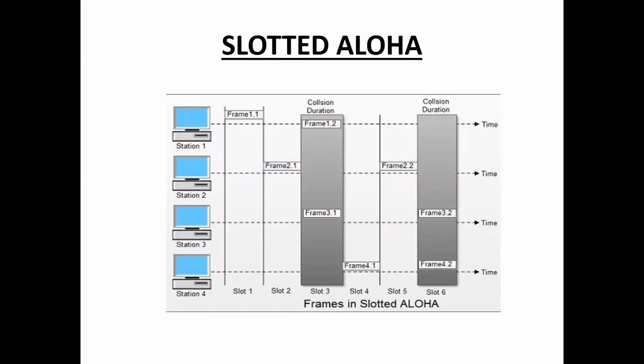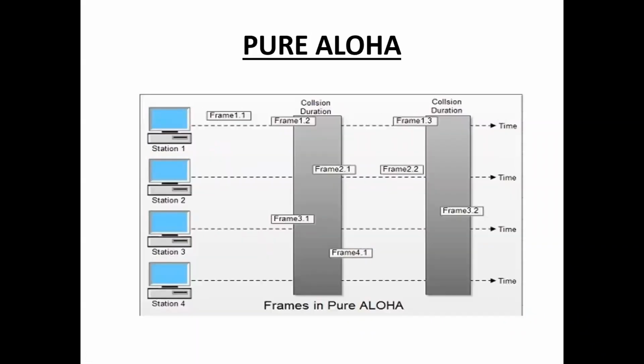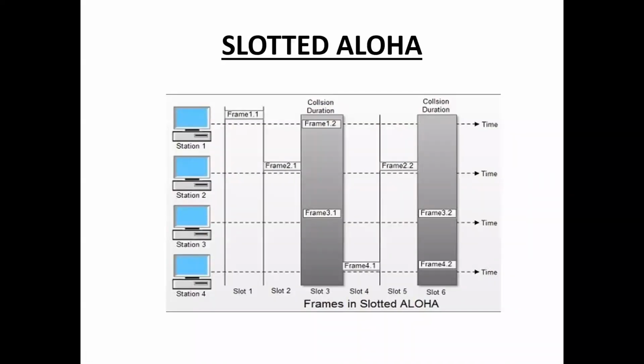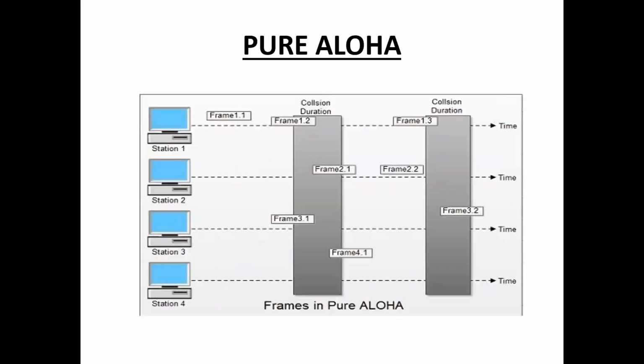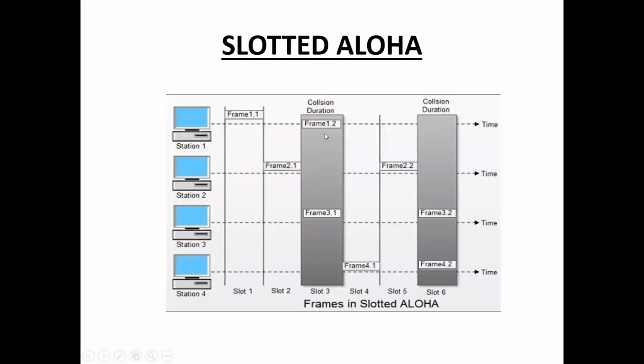That is the difference between pure Aloha and slotted Aloha. In pure Aloha, frame 1.2, frame 2.1, frame 3.1, and frame 4.1 collide with each other. But in slotted Aloha, only frame 1.2 and frame 3.1 collide with each other. That means station 1 transmits frame 1.2 and station 3 transmits frame 3.1 at the same time, so these two collide with each other.